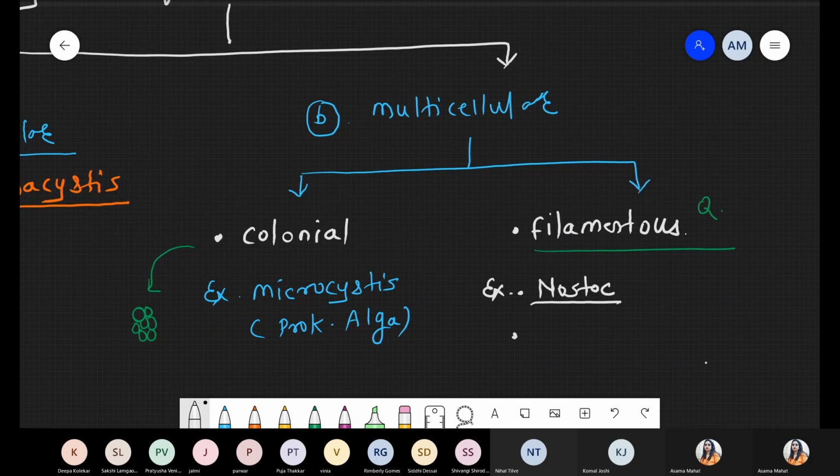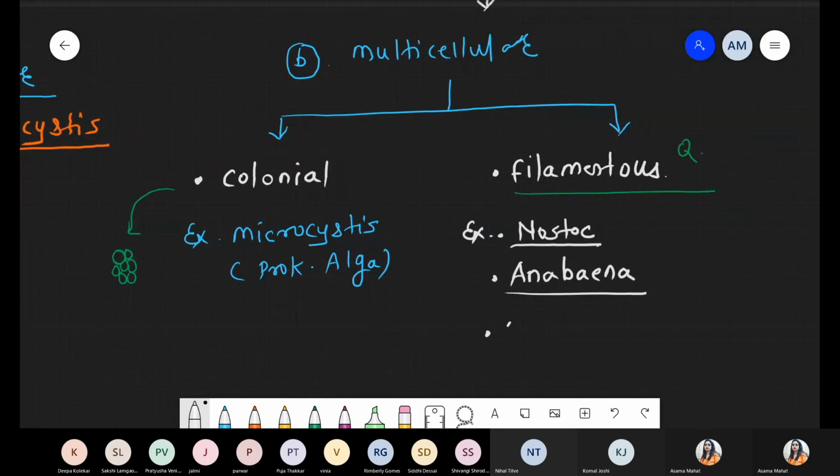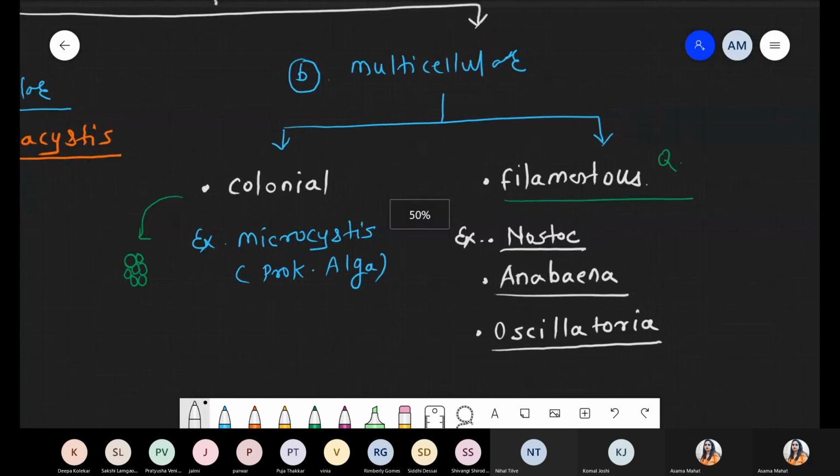Another example, Anabaena, which shows association with eukaryotic organisms. And the third one, that is Oscillatoria. So these are the three examples belonging to the category of filamentous multicellular cyanobacteria.